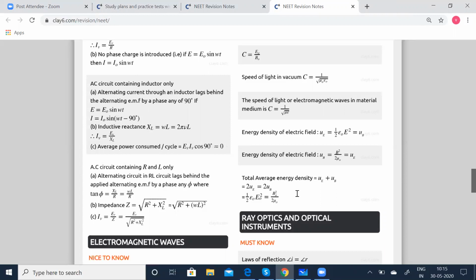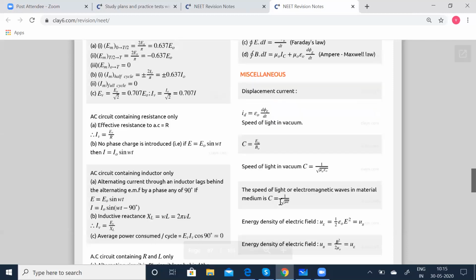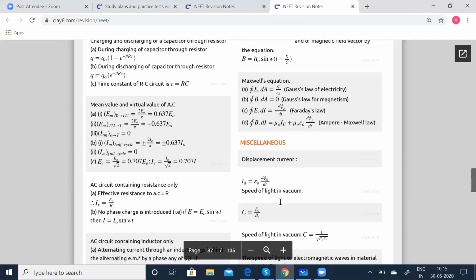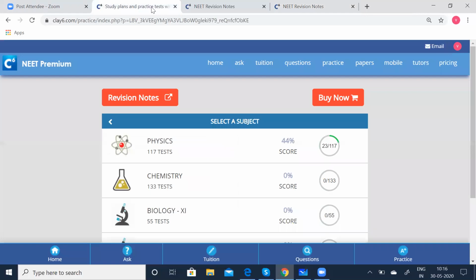That is where NEET revision notes are really going to help you, because they are tailor-made for NEET exams. So half epsilon 0 E0 squared is equal to B0 squared by 2 mu 0. These are the important formulae and concepts here. You can see the formulae part is very, very less. More of it is conceptual questions which can be asked from this lesson. So make yourself thorough. Having gone through this, let us go to the test.